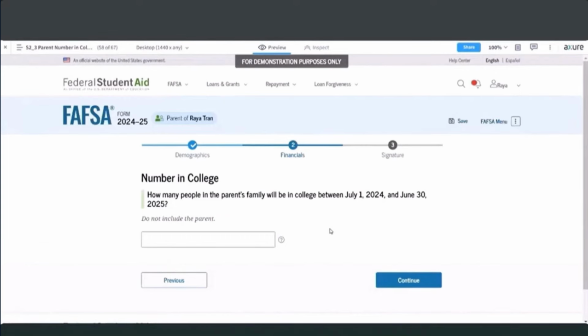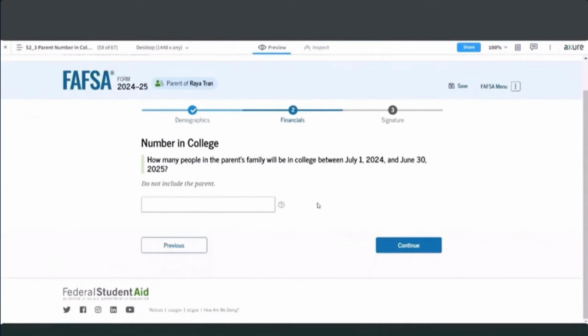From here then, we are asking about how many people in the parent's family will be in college. So the parent would provide their answer here, and then they would choose the continue button.